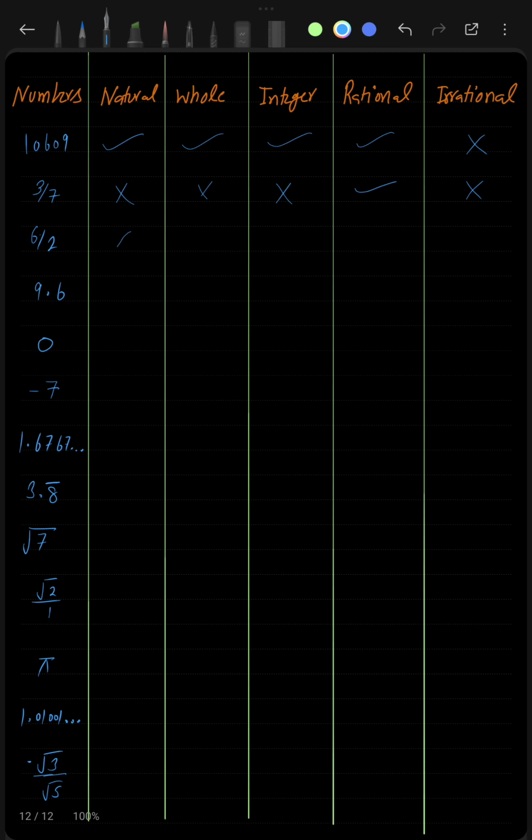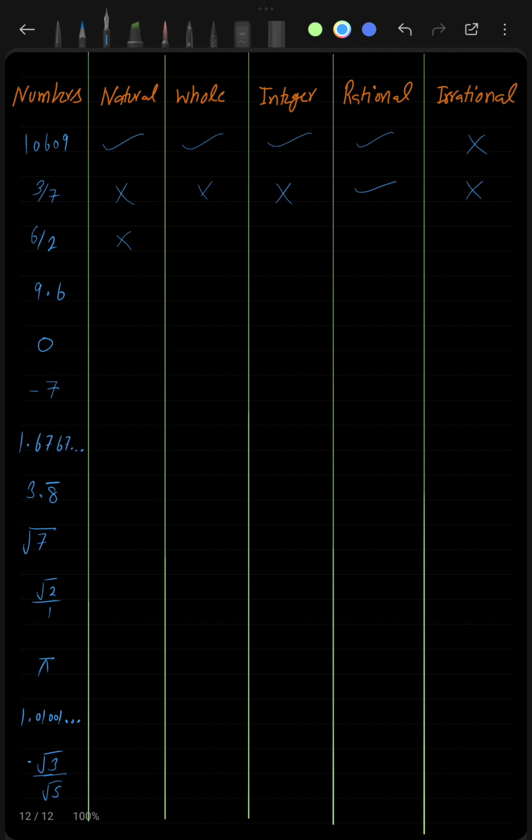6 by 2 is also not a natural number. Now some of you may have a doubt that, sir, we can write 6 by 2 equals 3, and since this 3 is a natural number, 6 by 2 is also a natural number. But let me tell you that this is not the case here. 6 by 2 is a fraction, okay, and 6 by 2 is equivalent to 3, not equal to 3. It is equivalent. You must have learnt about equivalent and equal. So equivalent means the value is equal but not the class.